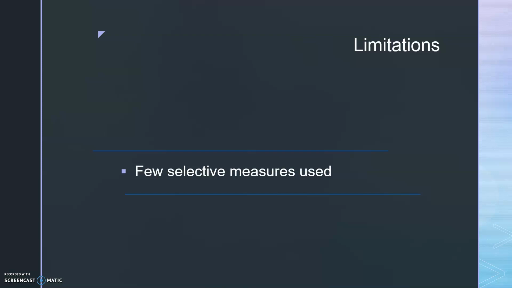In performing this analysis, only a select few measures of quality were used. There were other sets of measures available but were not used. Therefore, the conclusions for this analysis are based off of the selected measures used. We could have arrived at different conclusions if we had chosen to address additional measures.